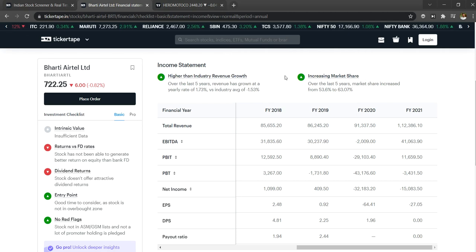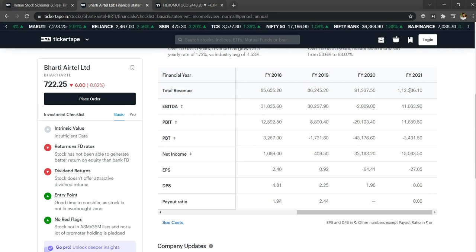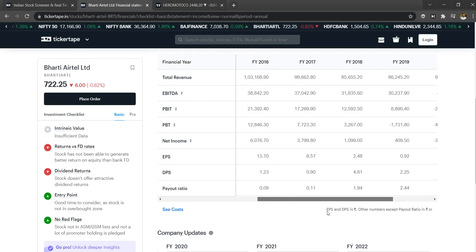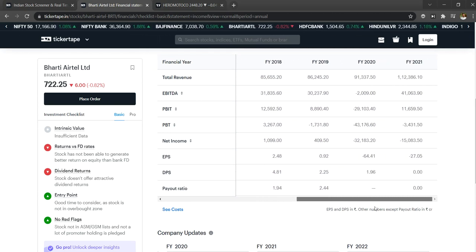These are positives here, and you can see the total revenues, the recent result, and you can compare the recent yearly results. You can see the PE ratio and other things, right? It would take much time to explain everything, but you can just compare year on year, see the improvement over the years, and decide whether you can invest in this stock or not. It could be either short term or long term, but still you need to have some analysis on this and come up with an idea.